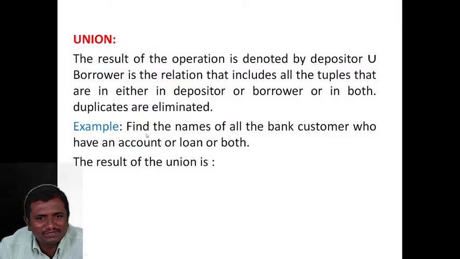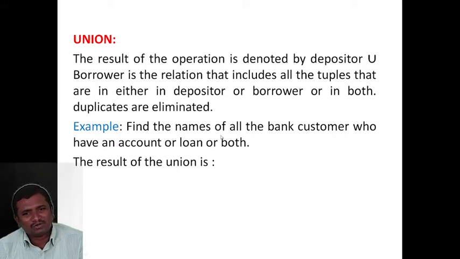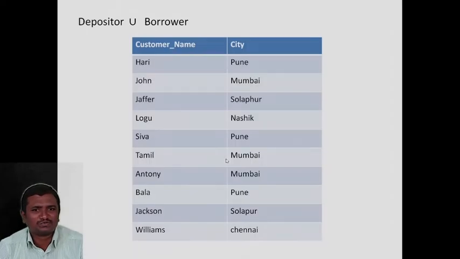So what is our question? Find the names of all the bank customers who have a loan. He has a loan, and also he has an account, and maybe both. Here we note it as or. You know the meaning of or. Whether he has an account, you list out the tuples. Whether he has a loan, you list out the tuples. Whether he has an account and a loan, you also list out the tuples, both tuples.